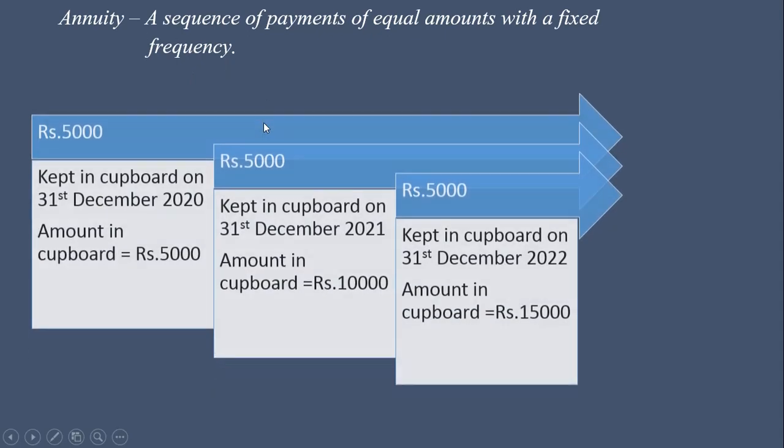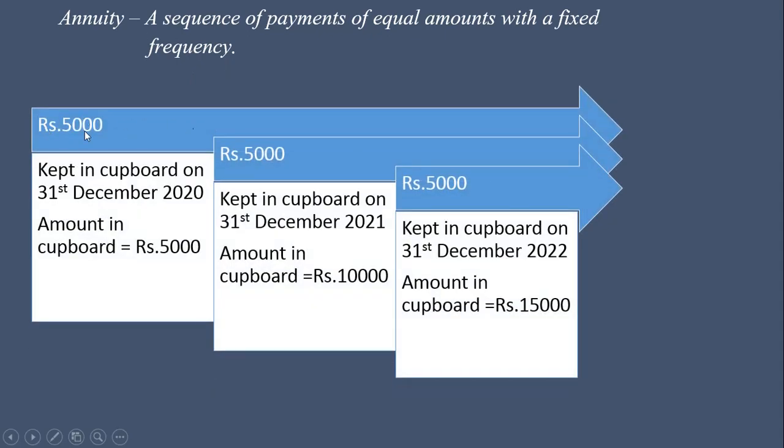Annuity is a sequence of payments of equal amounts with a fixed frequency. Now let us consider one example. Here, rupees 5,000 kept in cupboard on 31st December 2020. Now again, rupees 5,000 kept in cupboard on 31st December 2021. Again, rupees 5,000 kept in cupboard on 31st December 2022.